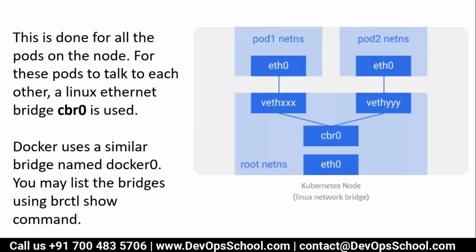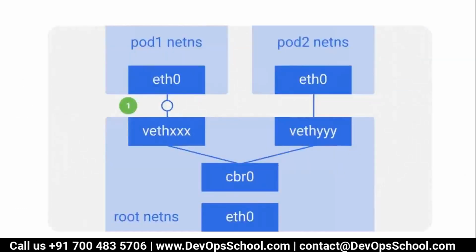From ETH0 it will go to the VEth, and from the VEth it will go to the CBR0. Now CBR0 says, okay, I know this IP address, because the bridge only has released the IP address depending on the CIDR range set. So CBR0 says, I will not let you go out because I know this address. It will send that to the virtual Ethernet. That is the way you can ping. Look at this image, probably you will understand better.